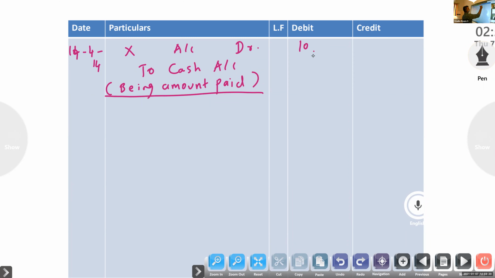Same amount. So if you look at the drawer entry, then it is the opposite only in the books of drawee. So now our 5 cases are over.